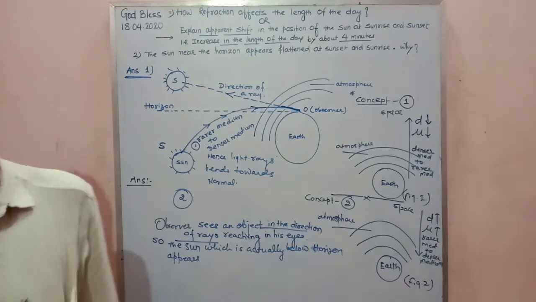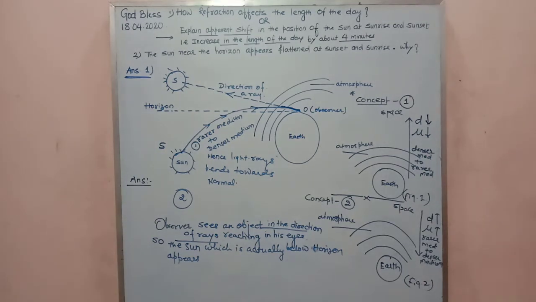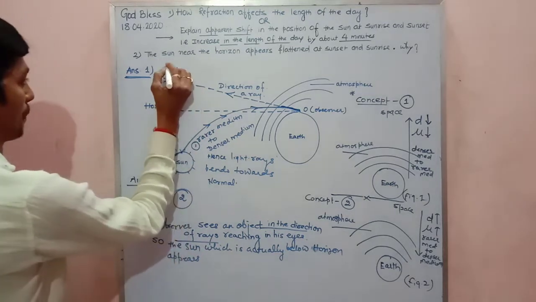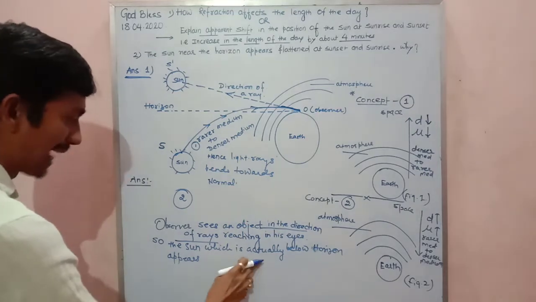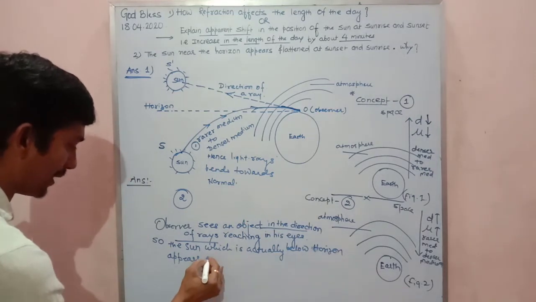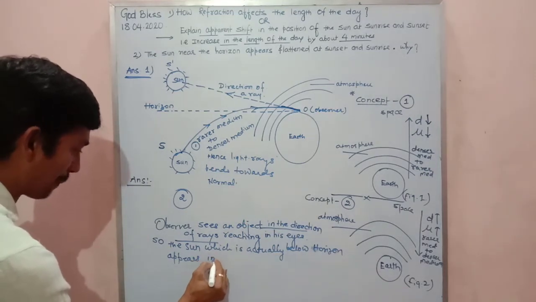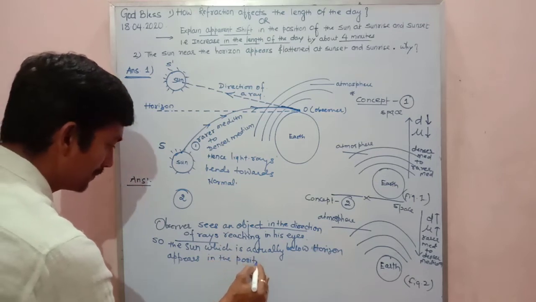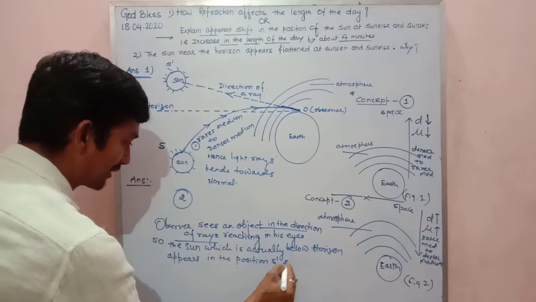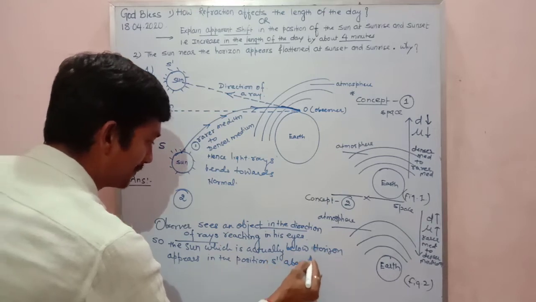The sun, which is actually below the horizon, appears in the position S dash, you can see here I have written the position S dash, above the horizon.